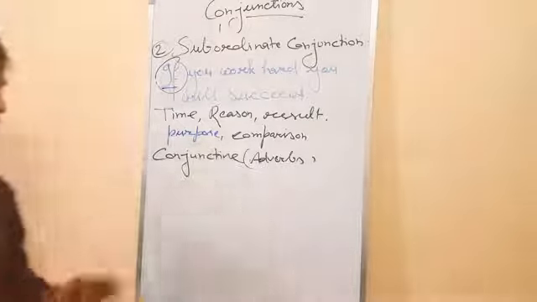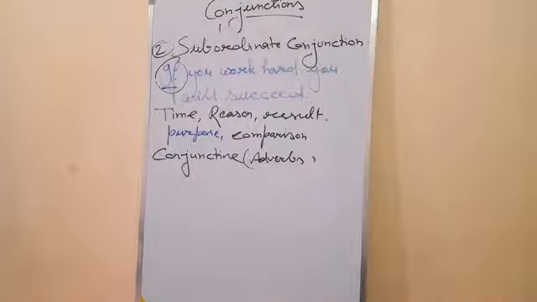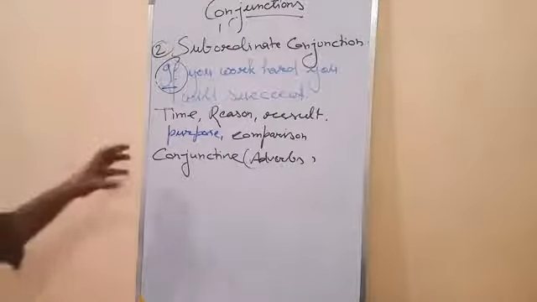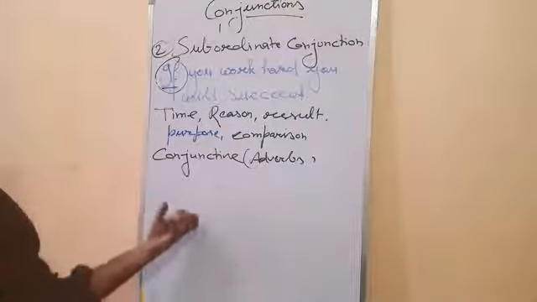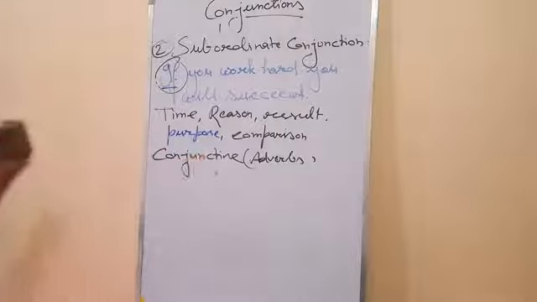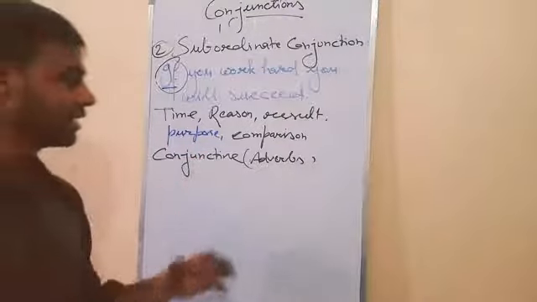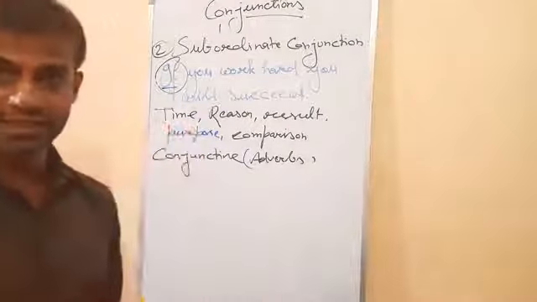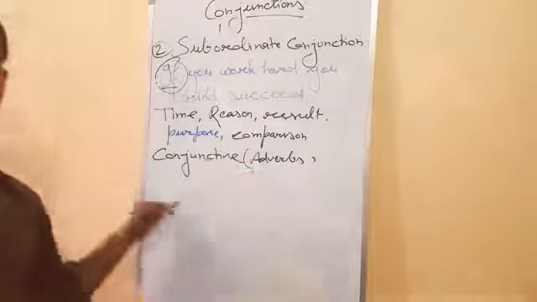When we talk about conjunctive adverbs, it means such kind of conjunction defines the flow of thoughts, the flow of ideas. It is used for the complete sentence.